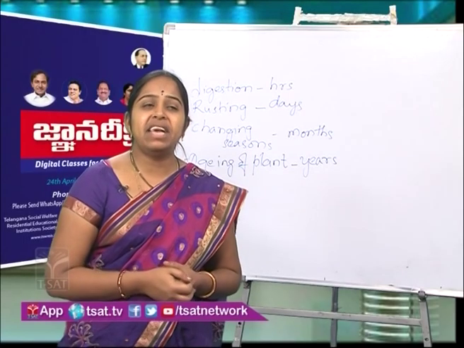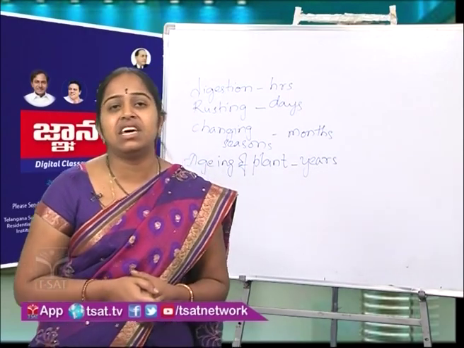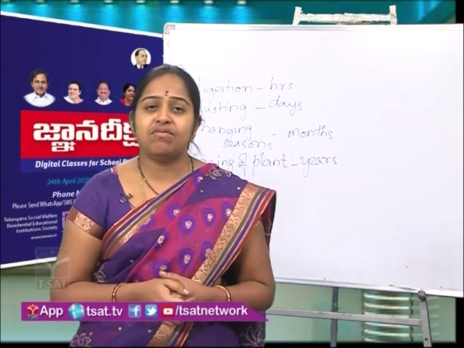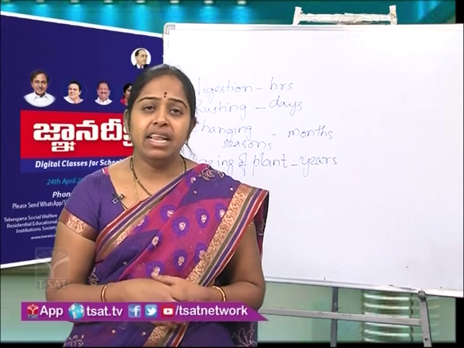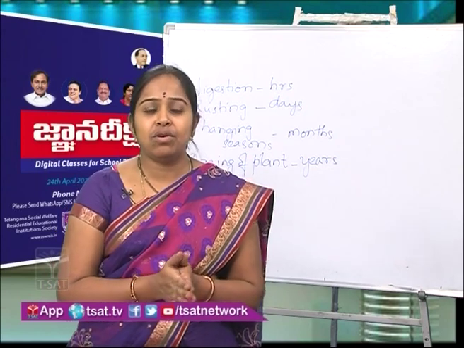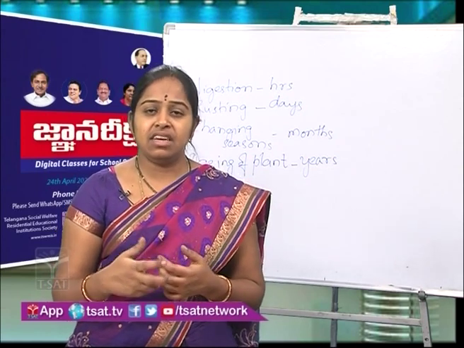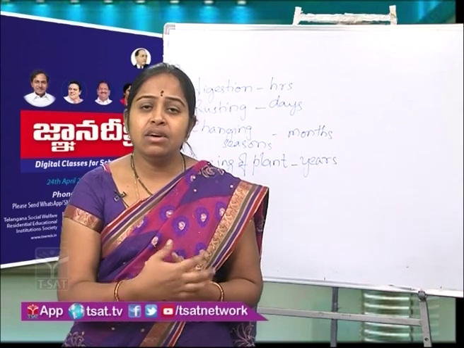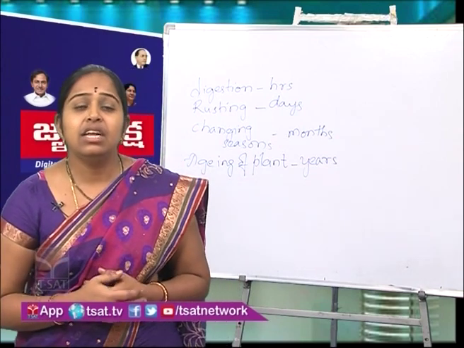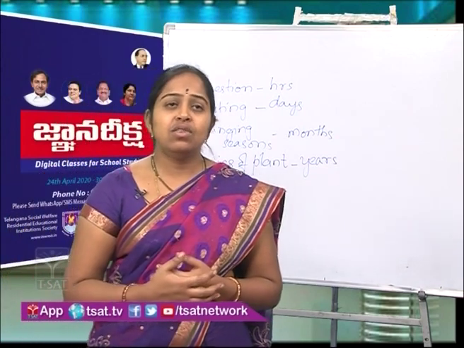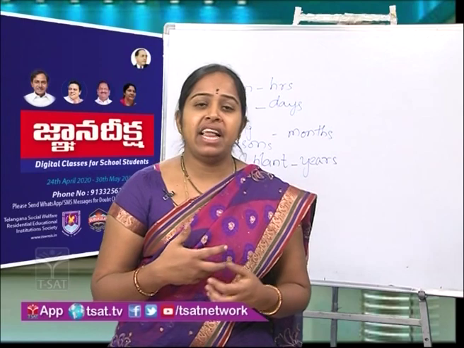Coming to chemical change, a change in which a new substance is formed is called a chemical change. For example, we cook food. From raw rice, we get cooked rice. Here the nature of the substance is changing, a new substance is formed. So these are called chemical changes.